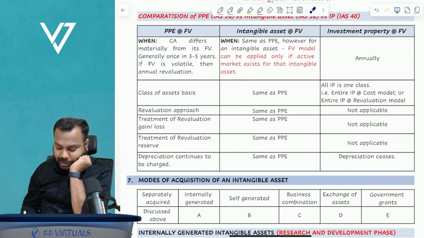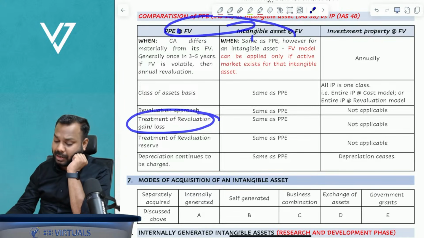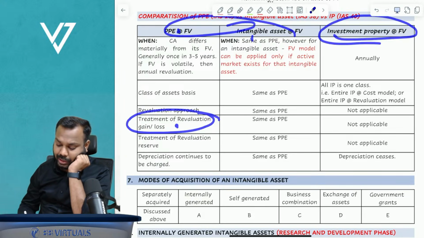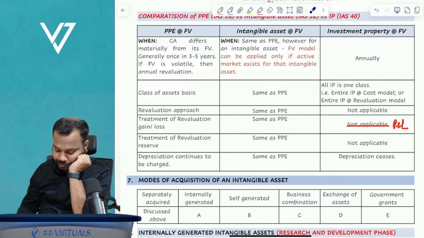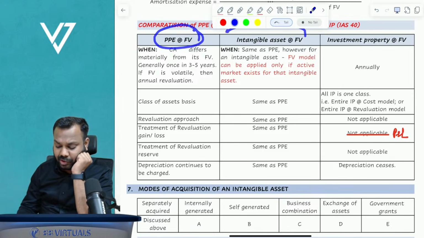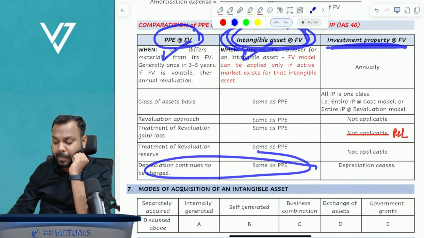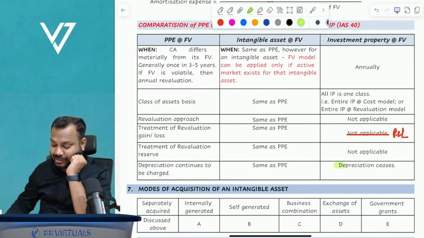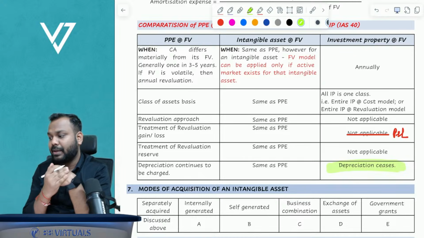Now, treatment of revaluation gain or loss for intangible asset and for property, plant, equipment is the same, but for investment property all the revaluation gain or loss goes to P and L. Now depreciation. Even if PPE is at fair value or intangible asset is at fair value, both PPE and intangible assets depreciation has to be charged. But if investment property is at fair value, depreciation ceases.